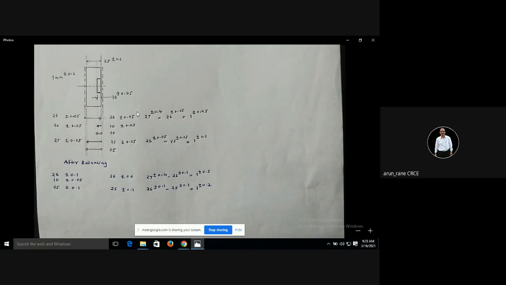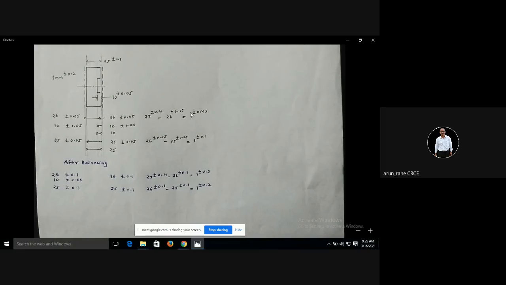Now, how much is the stock? My earlier dimension is 27 plus minus 0.4. This is my previous dimension, and I am going to 26 plus minus 0.05. So how much is the stock? 27 minus 26, that is 1, and the tolerance will get added, that is plus minus 0.45.